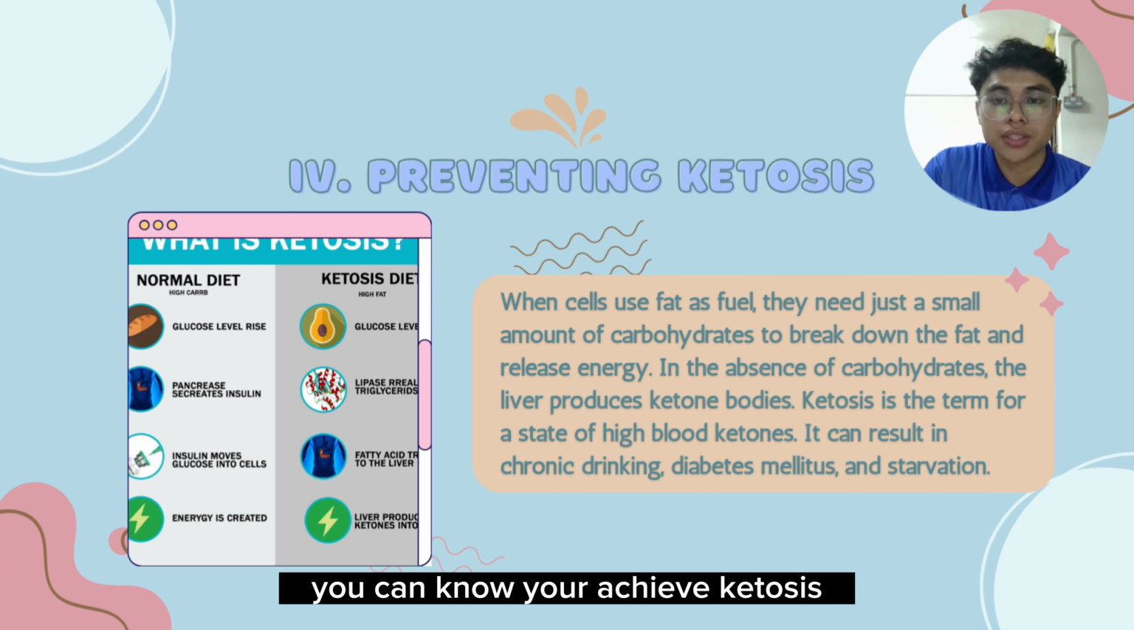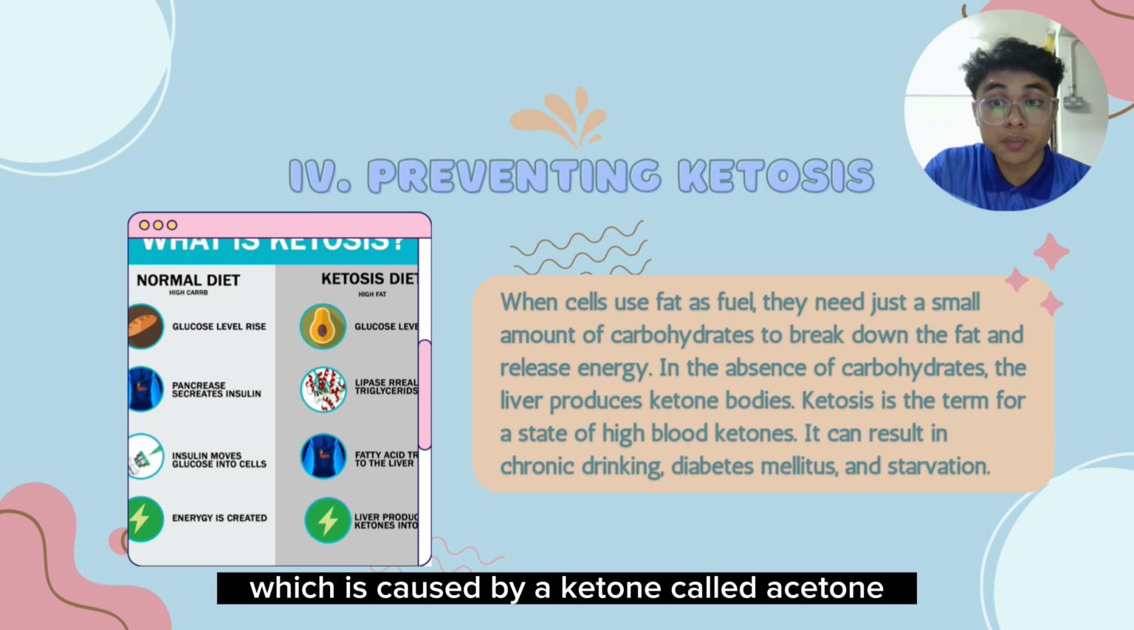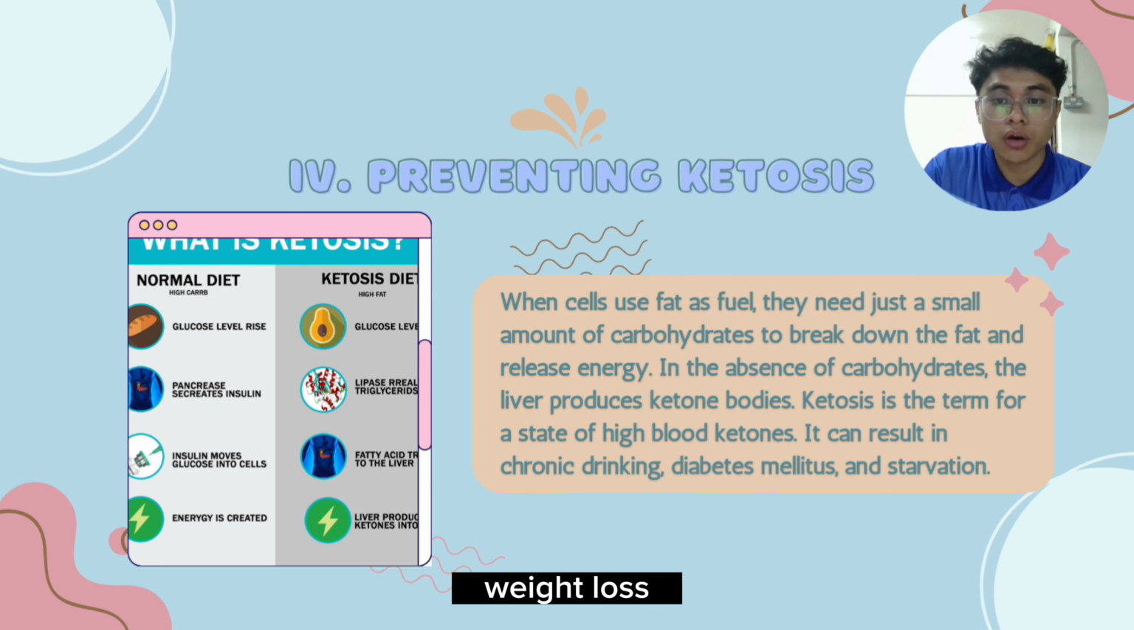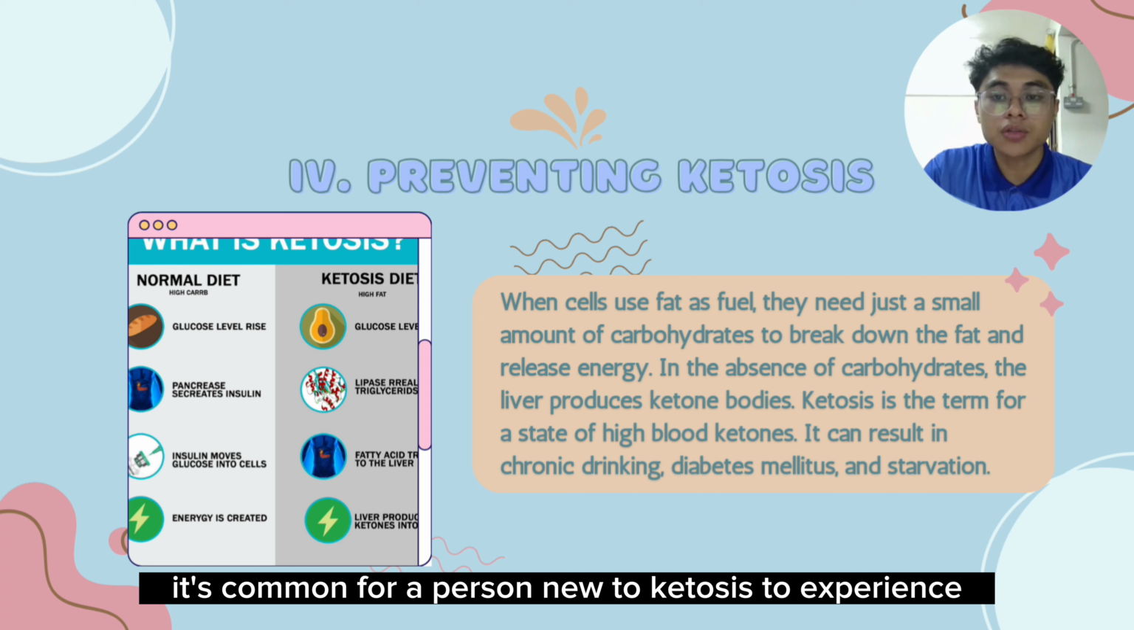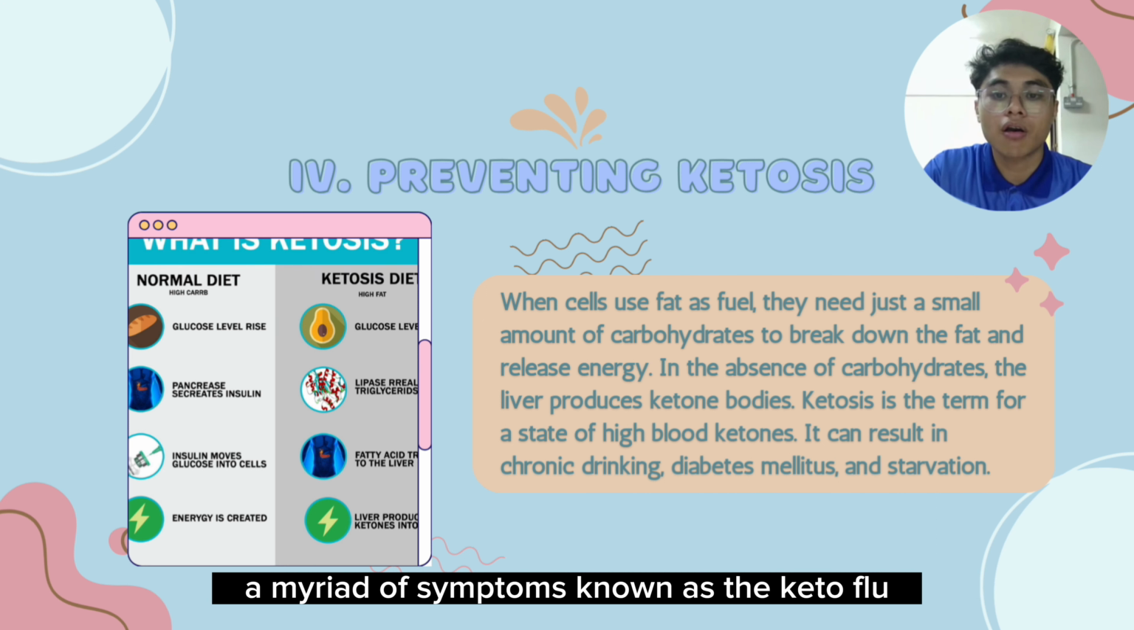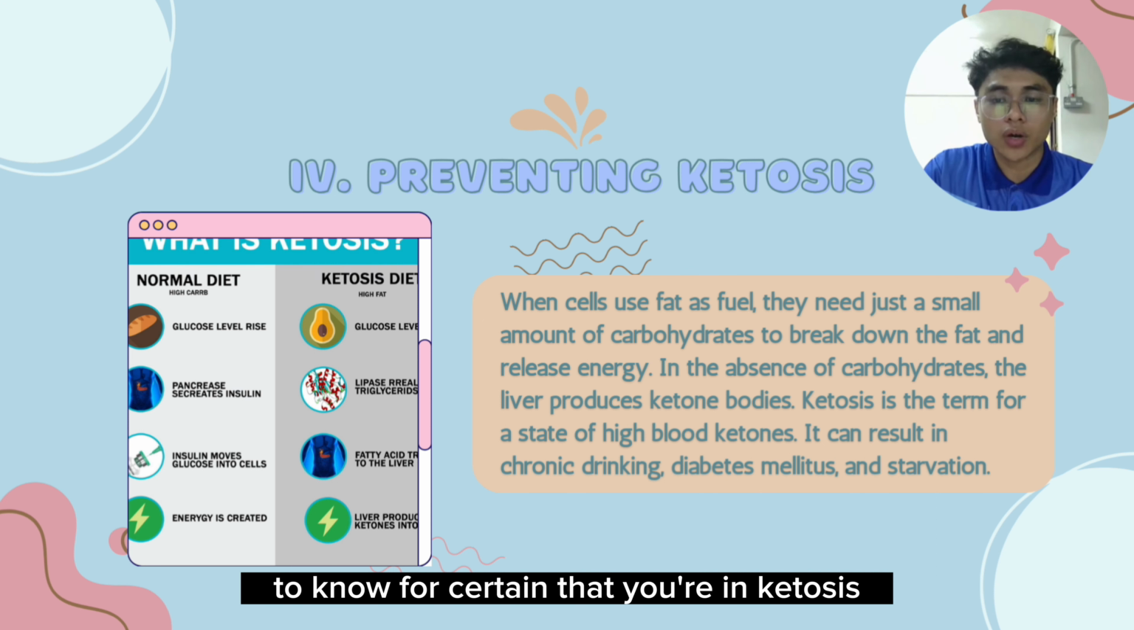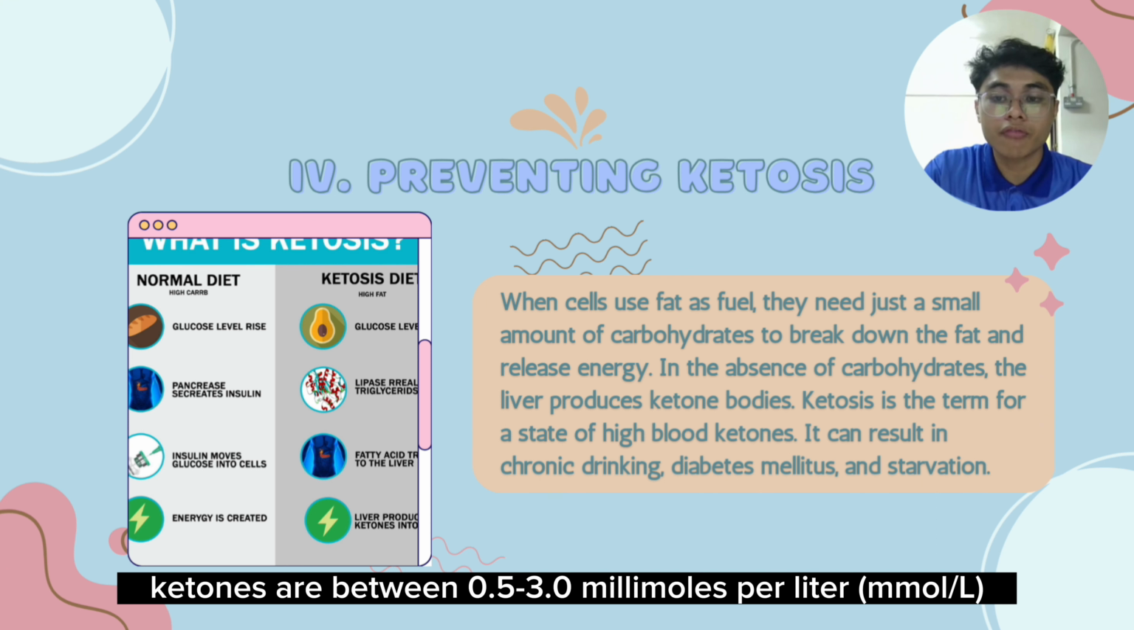You can know you have achieved ketosis by having bad breath, which is caused by a ketone called acetone, weight loss, reduced appetite, headache, nausea, brain fog, and fatigue. It's common for a person new to ketosis to experience a myriad of symptoms known as the keto flu, such as headache, tiredness, nausea, and stomach upset. To know for certain that you are in ketosis, it is best to check your blood ketone levels using a urine or blood measurer. You have achieved ketosis if your blood ketones are between 0.5 to 3.0 millimoles per liter.